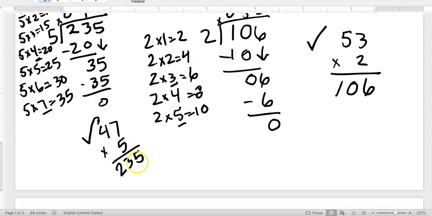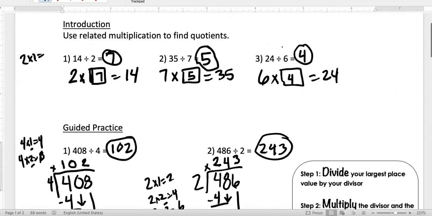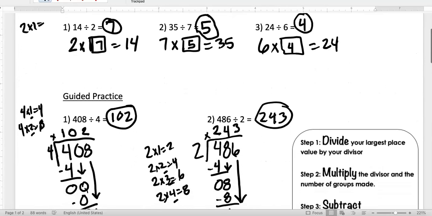If this answer is off, you're off somewhere in your division problem or your multiplication. So don't be afraid to do it again. Don't be too lazy to do it again. If you need to rewind, please rewind. If you need to text or call me, please do so before you get frustrated and start getting wrong answers because you don't know what you're doing. Rewatch the video if you need to. Do what's necessary so that you are successful at this assignment.